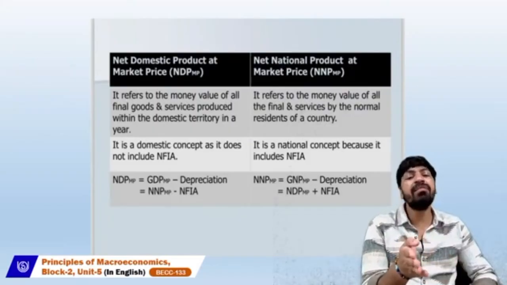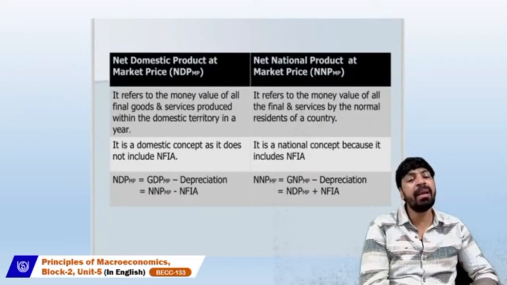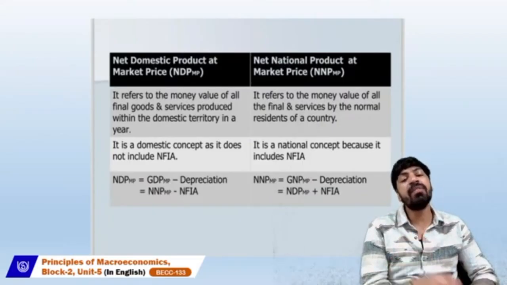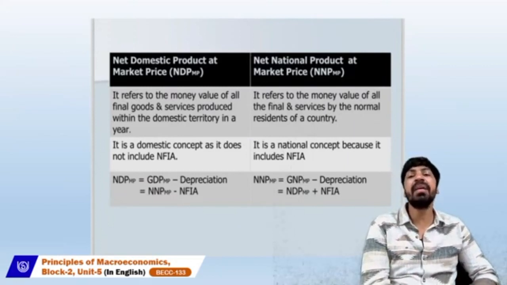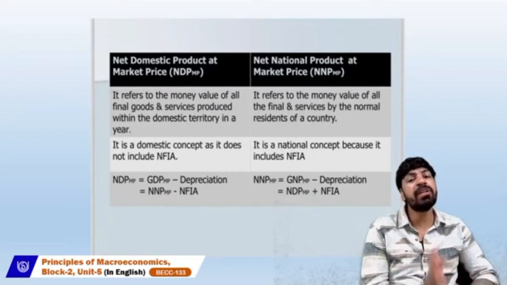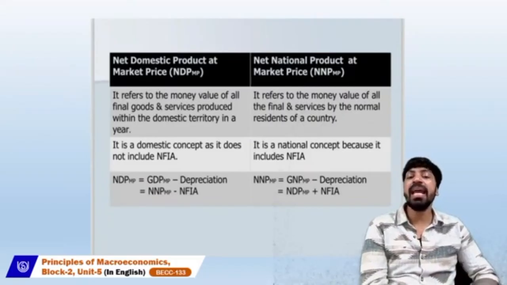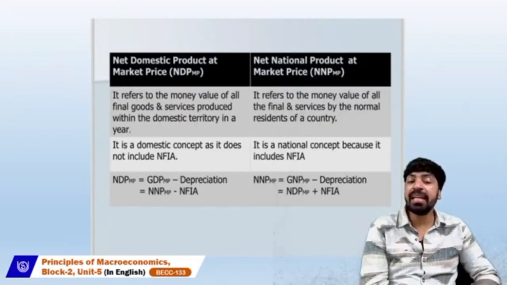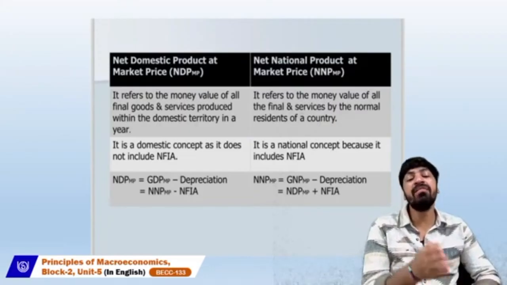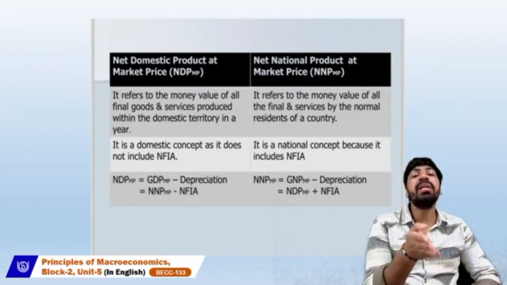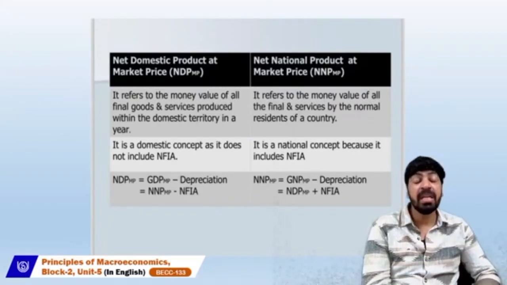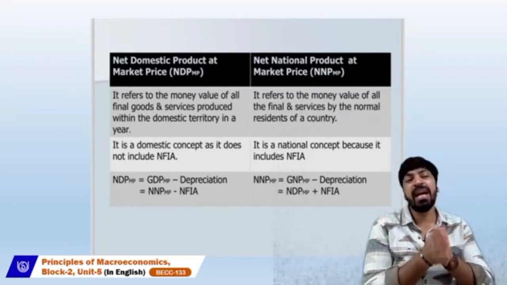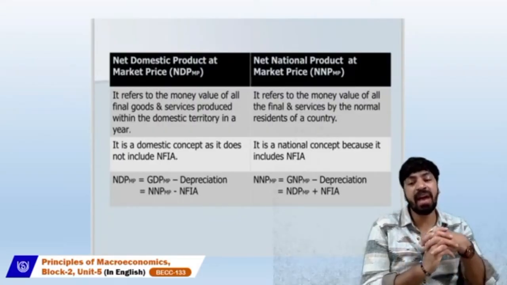And there is another formula to calculate NDP MP: NNP MP minus NFIA, because here we are going back from national to domestic, so we have to deduct NFIA.